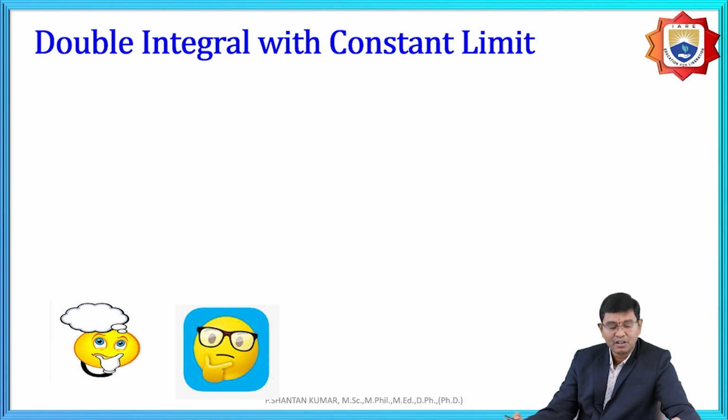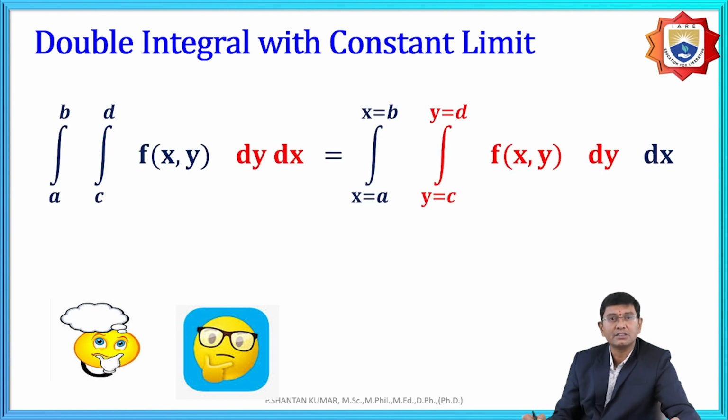For example, under double integration, the function is f(x, y), and the limits are the same, a to b and c to d, but here the integrand is with dy dx. Observing this, the inner variable is y, that is dy. So we consider y equals c to d as the limits with respect to dy.